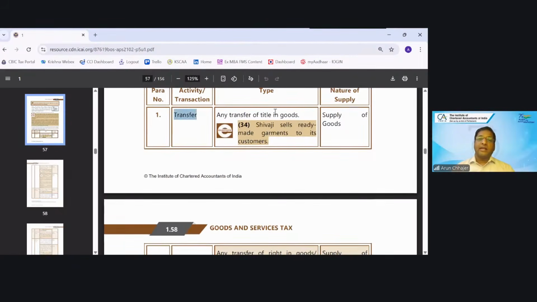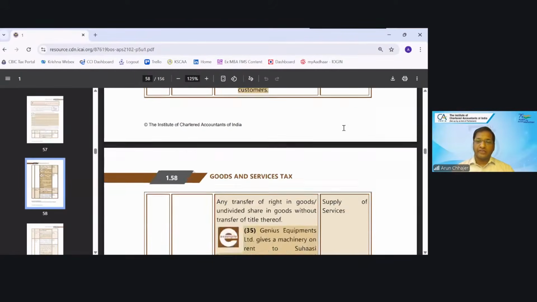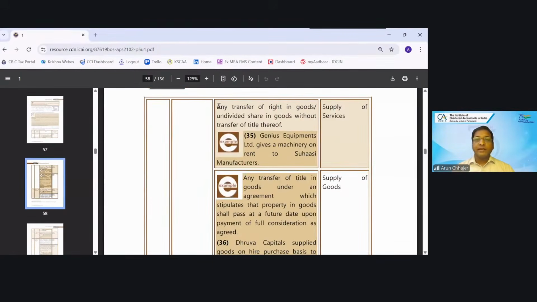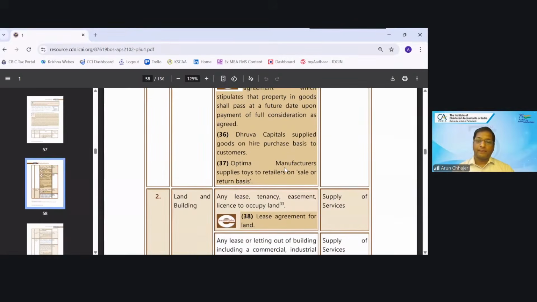So any transfer in the title of the goods will be treated as supply of goods. Okay. Second is any transfer of right in goods or undivided share in the goods without transfer of the title, that is supply of service. Then any lease, tenancy, easement or license to occupy, that is supply of service.